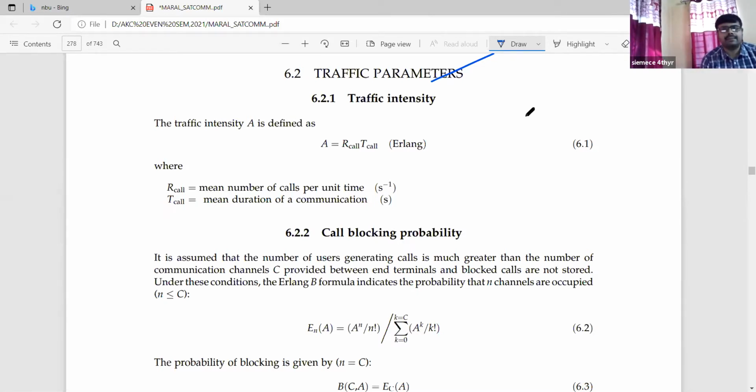So the basic fundamental formula, equation number 6.1, is the traffic intensity. What is the traffic intensity formula? For MCQ purposes also, if anybody asks what traffic intensity is, the notation is capital A, and it is defined as A equals R call multiplied by T call. R call is the mean number of calls and T call is the mean duration of communication.